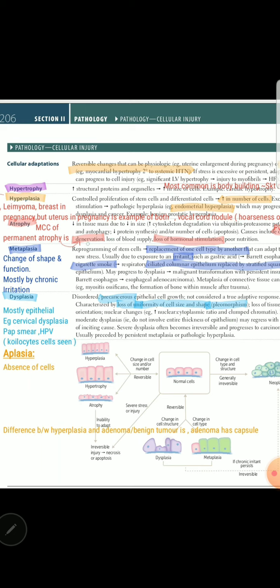So disuse and denervation, two D's in atrophy. Most common cause of permanent atrophy would be denervation, would be the better choice, and most common example is POP fracture. And then other causes include loss of hormonal stimulation, for example estrogen and progesterone. We can see breast atrophy, and that can be asked.